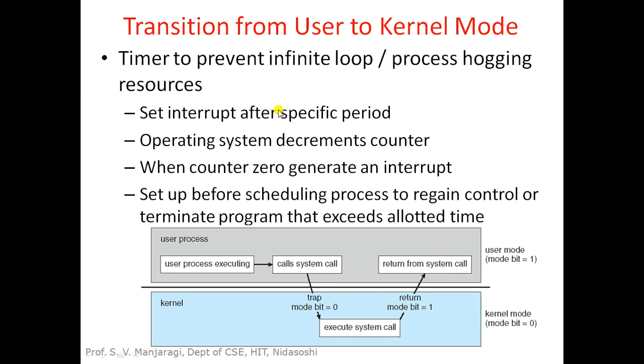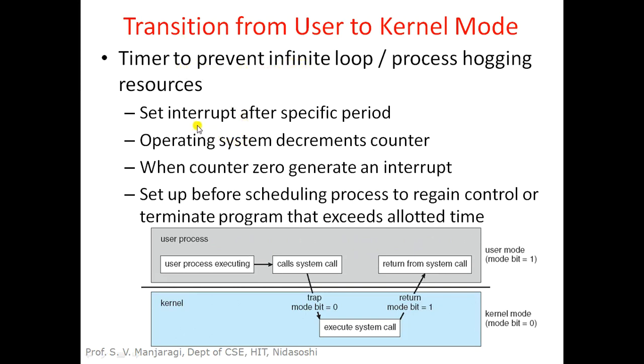Then how do we prevent an infinite loop? As I already discussed, an infinite loop is basically wasting CPU time without performing any meaningful work. So how do we prevent it? Infinite loops can be prevented or eliminated with the help of a timer.